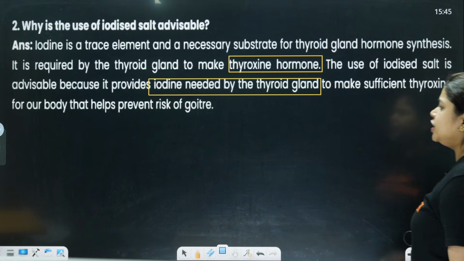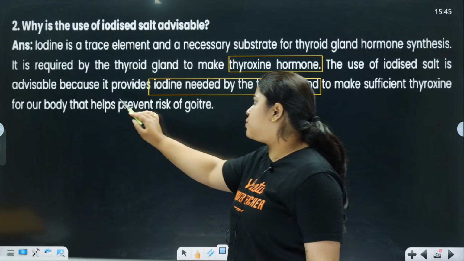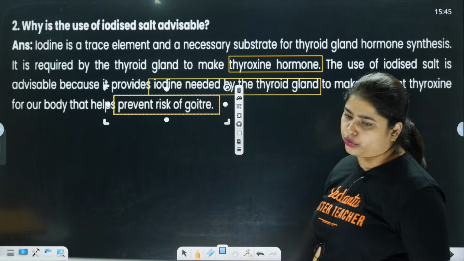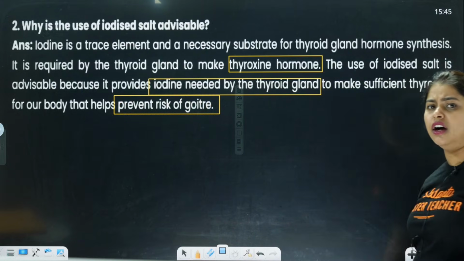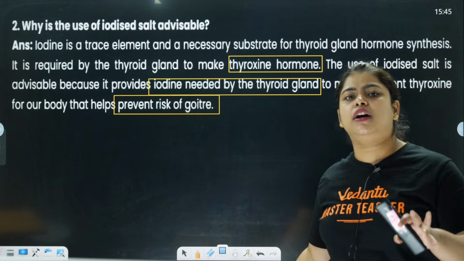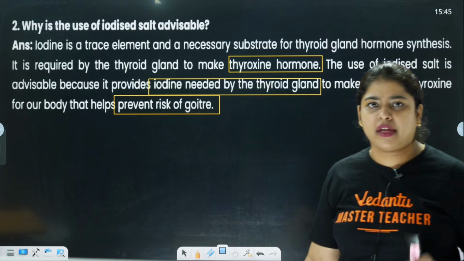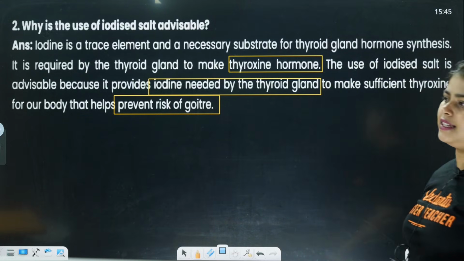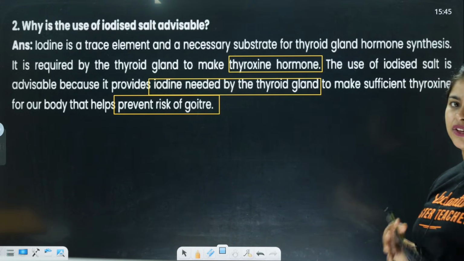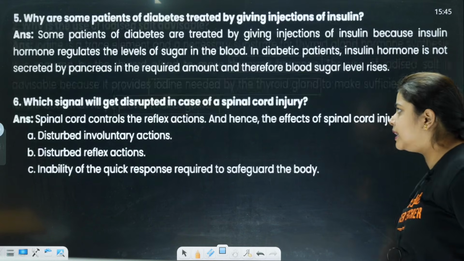To make sufficient thyroxine for our body, that helps to prevent the risk of goitre. This is a disease which we are going to get if we are not eating enough salt. It means these people will mostly have low BP. Low BP people should eat more salt. More salt doesn't mean just eating salt directly; a little more than usual, added normally in the food, okay?